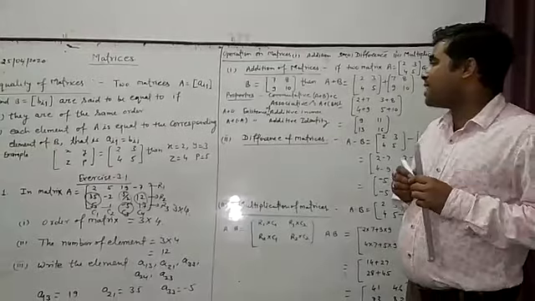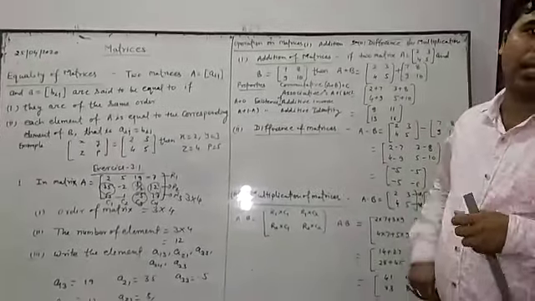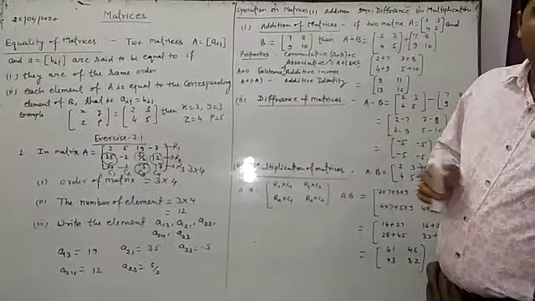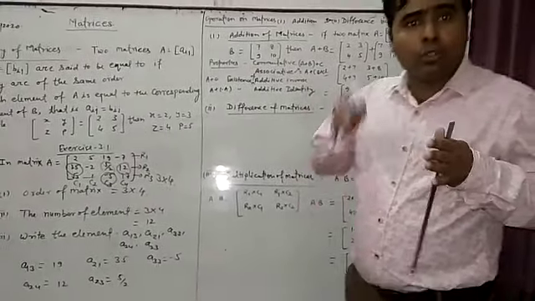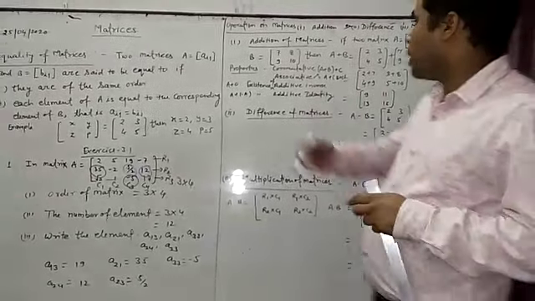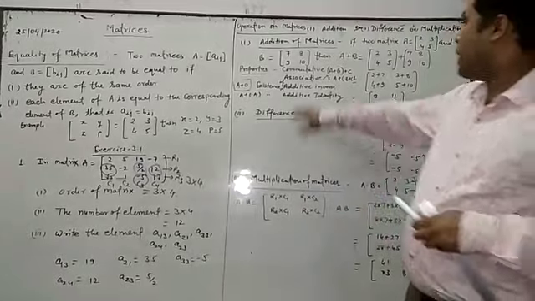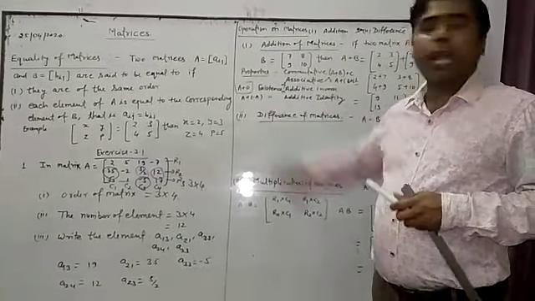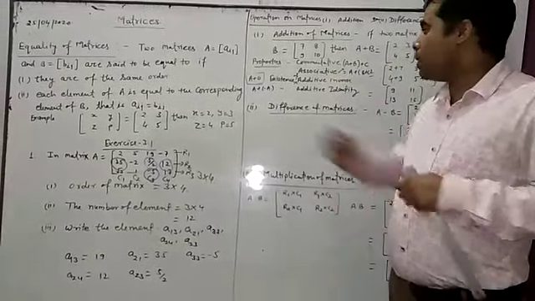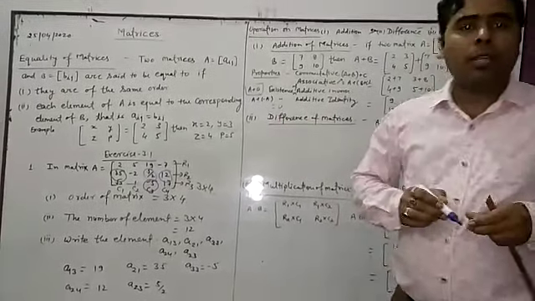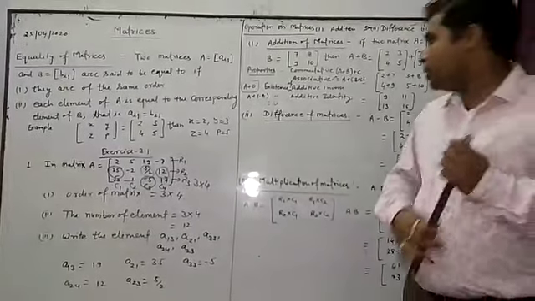Now, existence of the additive identity: when we add a matrix A with another matrix whose elements are all 0, that is A plus 0, we get A. And additive inverse: when we add matrix A and minus A, what will come? The 0 matrix will come. Then we can say that minus A is the additive inverse of A.